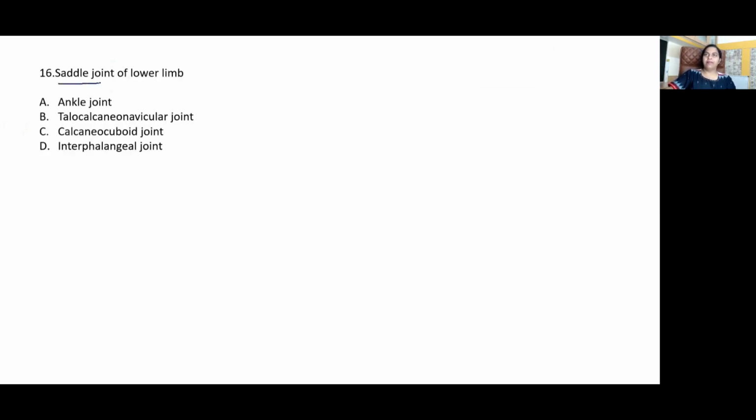Saddle joint of lower limb. Yes. What's the answer? So what are the saddle joints in the human body? In the upper limb, we have the sternoclavicular joint and the first carpometacarpal joint, and in the lower limb, the patellofemoral joint and the calcaneocuboid joint, and between the ossicles of the ear, the incudomalleolar joint. So these are the 5 saddle joints in the human body, right?